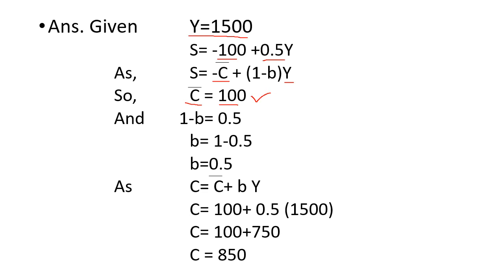Now if you notice, 1 minus b is equal to 0.5. So b is equal to 1 minus 0.5, b is equal to 0.5. Now we know that the consumption function is given by C bar plus bY. C bar is 100, that we have calculated above, plus bY. Now b is 0.5 and Y is income, that is 1500. So we get consumption is 850. I hope it is understood.